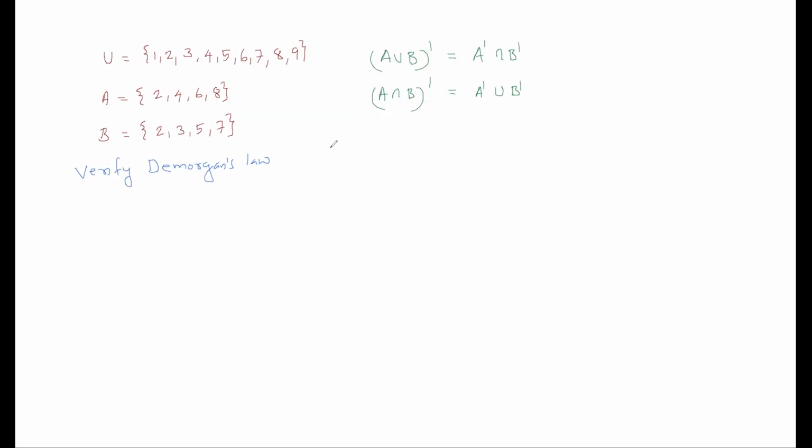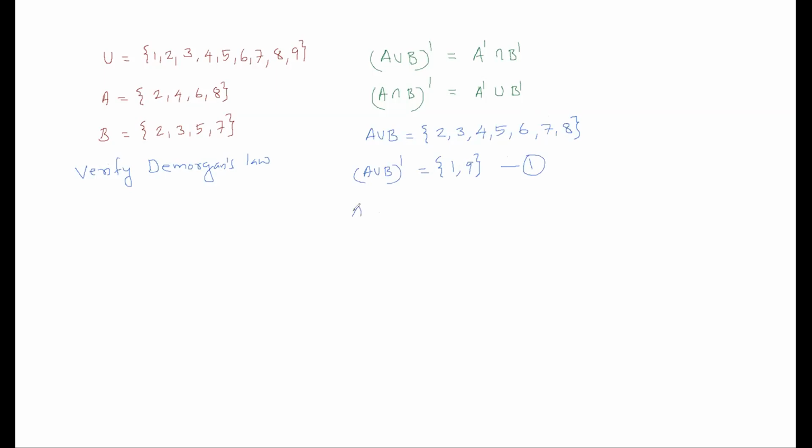So you have to find A union B first. A union B is equal to 2, 3, 4, 5, 6, 7, 8. You have to write all the elements of A and B. So for the complement of A union B, you have to write the elements that are not in A union B but are in the universal set. So 1 to 8 are there, the rest is 9. So 1, 9.